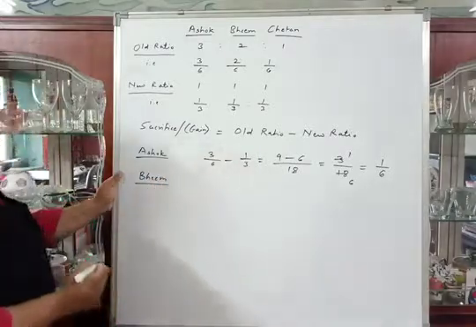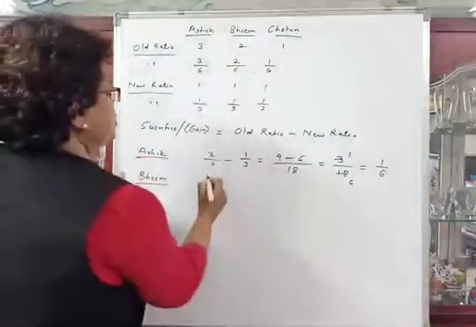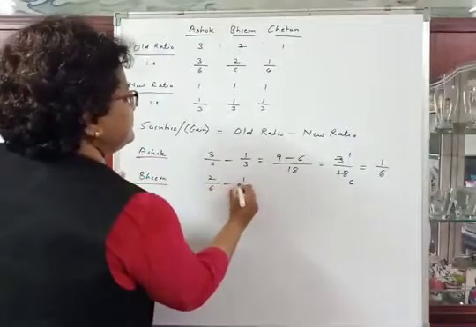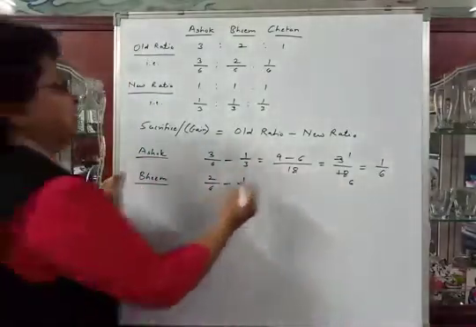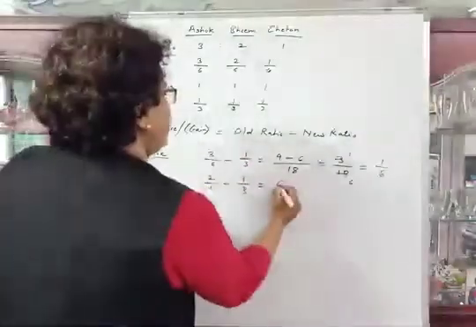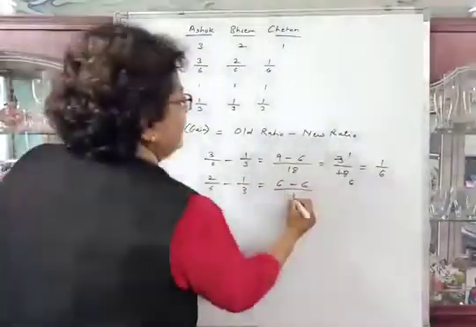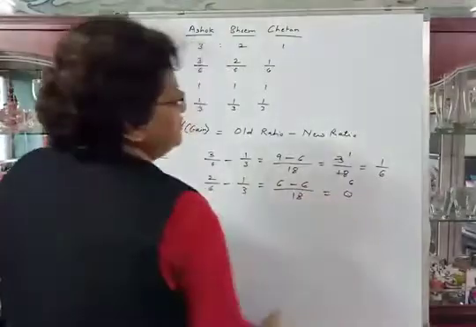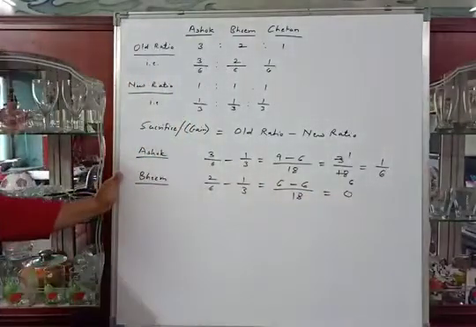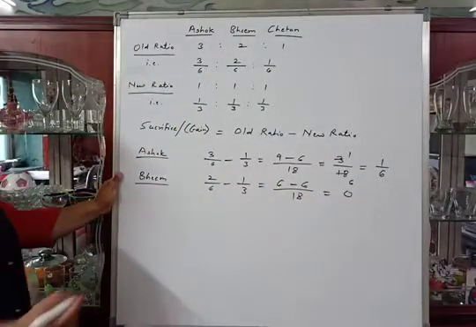Then we will calculate the sacrifice or gain made by Bhim. Old ratio 2/6 minus new ratio 1/3 is equal to 3 2s are 6 minus 6 1s are 6, divided by 18, that is 0. So no sacrifice, no gain for Bhim.